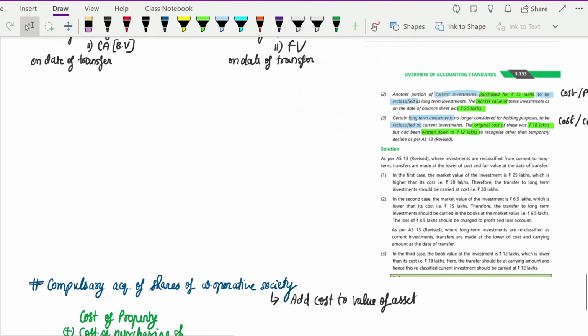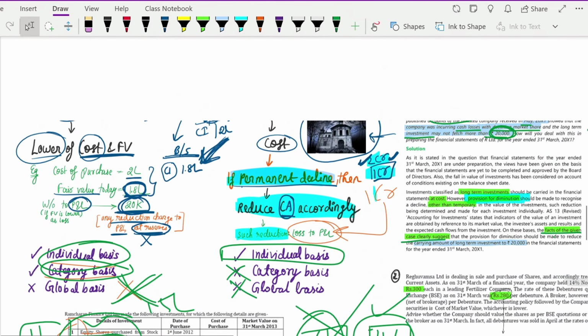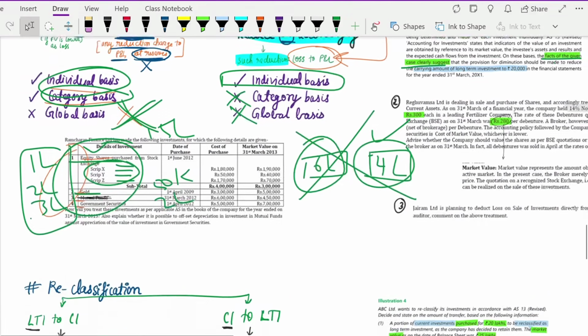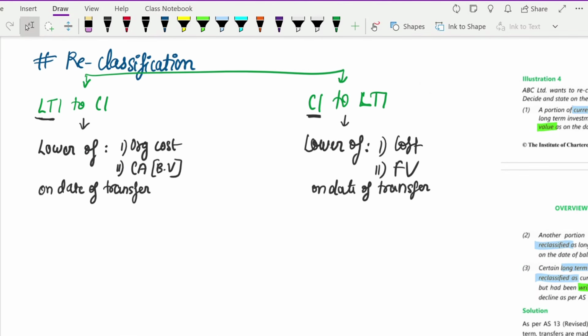So I hope now the topic of valuation on balance sheet date is clear to you. Now let's move on to the next topic, which is reclassification. That means if you have a long-term investment, you classify it to current investment, or a current investment, you classify it to long-term investment. That you have to see.